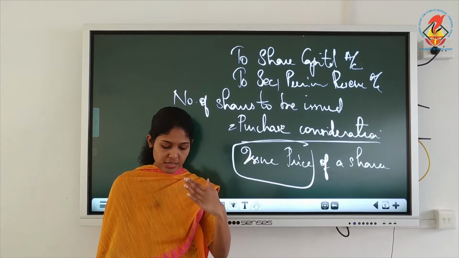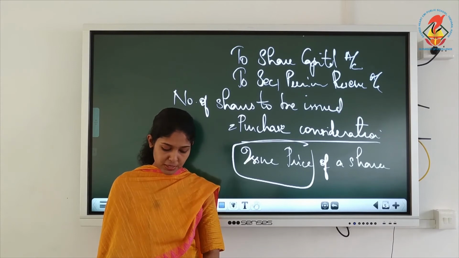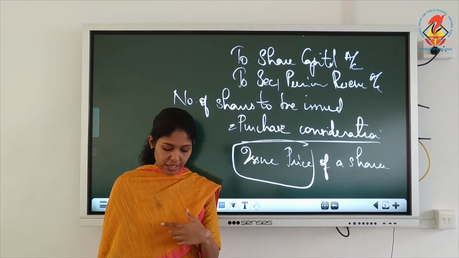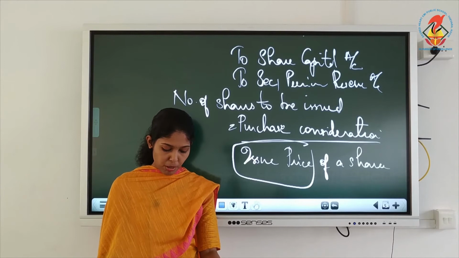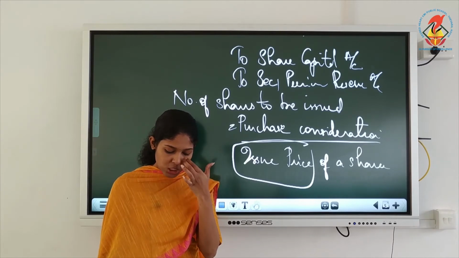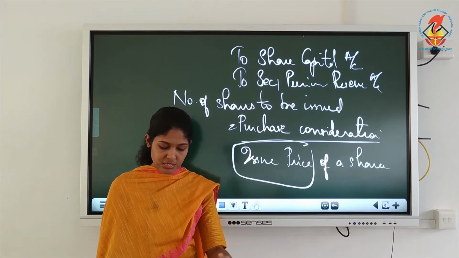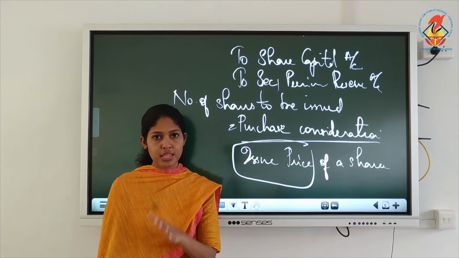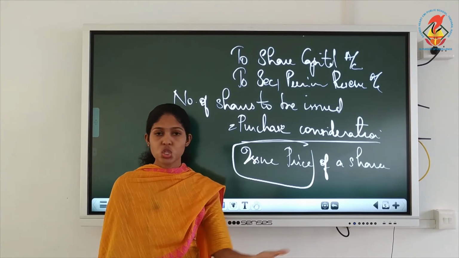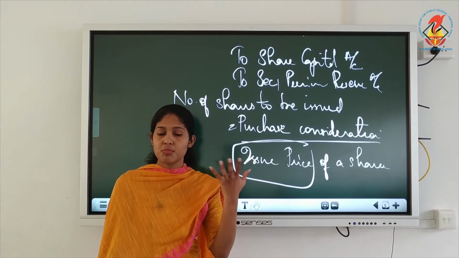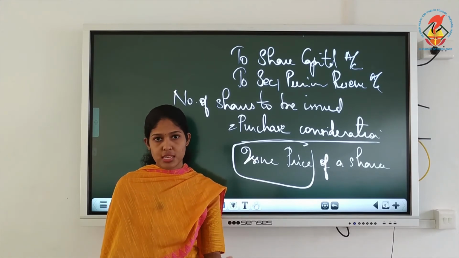They have written 3 heads like authorized, issued, subscribed, all those we discussed. Then we have the subscribed and fully paid up category. Below that, did you see they have written 5 lakh equity shares of 10 each within brackets. Out of the above, 1 lakh equity shares have been issued pursuant to a contract. Pursuant means in relation to a contract, for consideration other than cash. That means that 1 lakh you have issued for consideration other than cash. So you would have purchased some asset for that, or sometimes you would have taken over a business, and this is what you have issued as the shares.